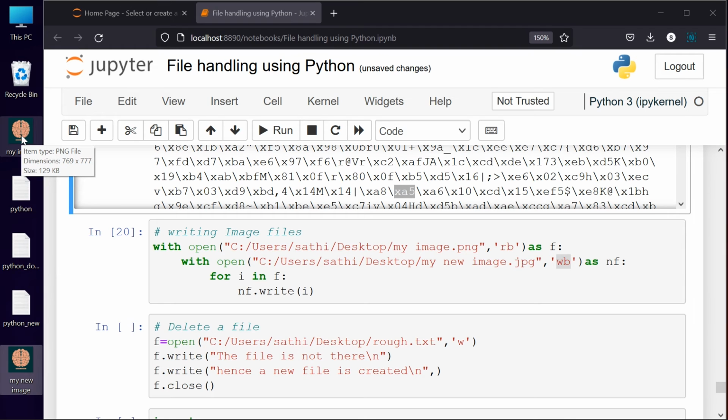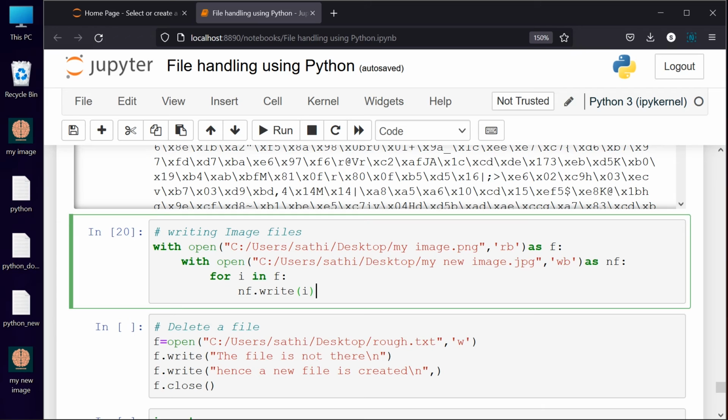So we have a beauty here. This is in PNG format, right? See here, what is the format here? This is JPEG format. So we can convert file formats also using Python. That's the thing I want to show here. So a .png file is there. If you want to convert .png into a JPEG file, you don't have to use any conversion tools or anything like that. Just go to Python, open it, read it, put it in another file, and just name it as JPEG. You can convert those files into another format. Like this also we can do.